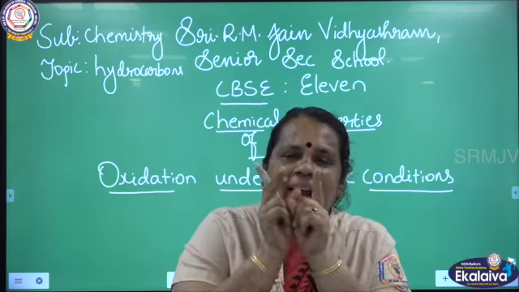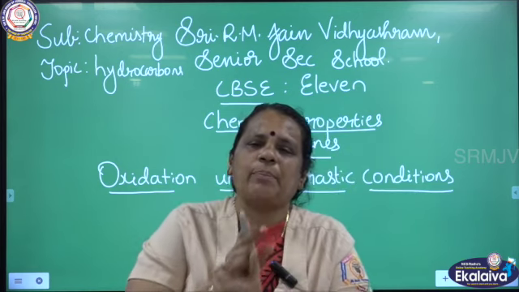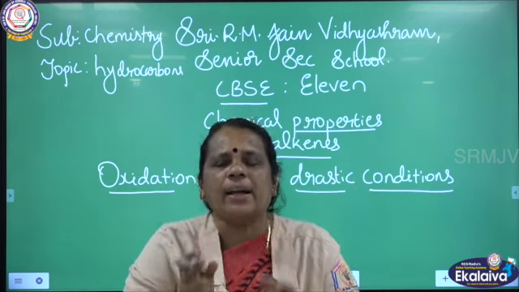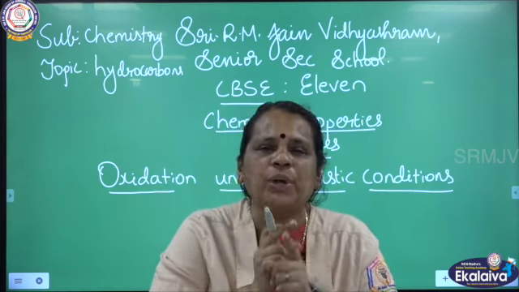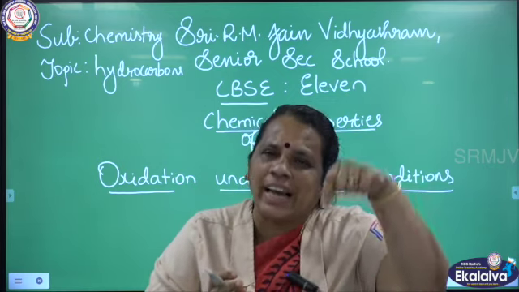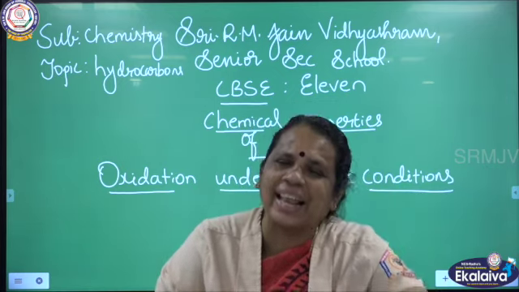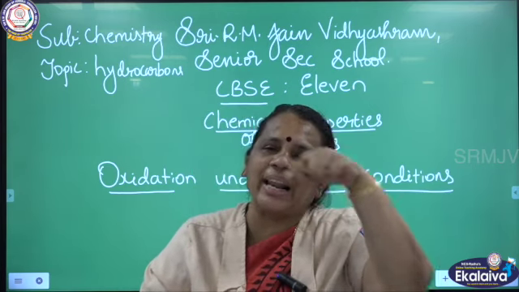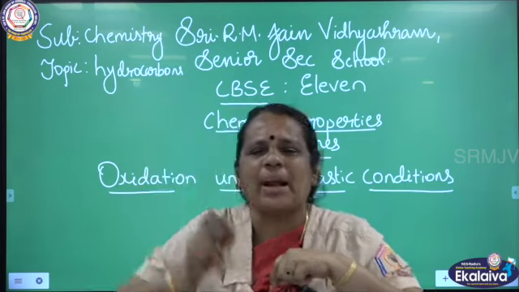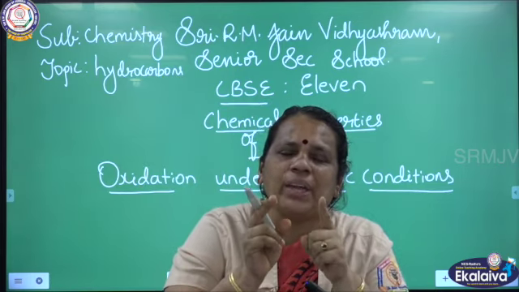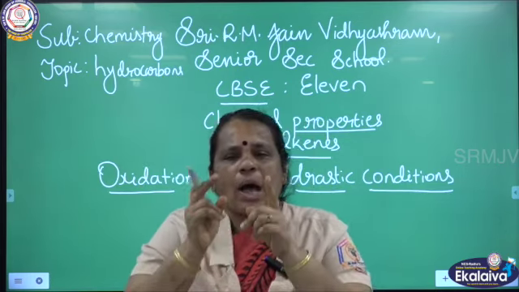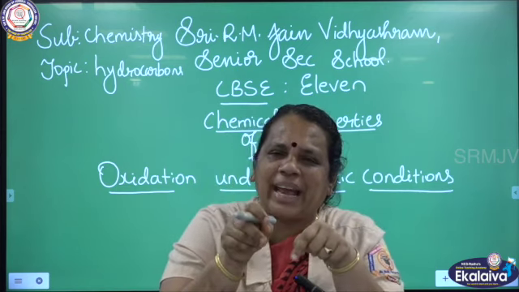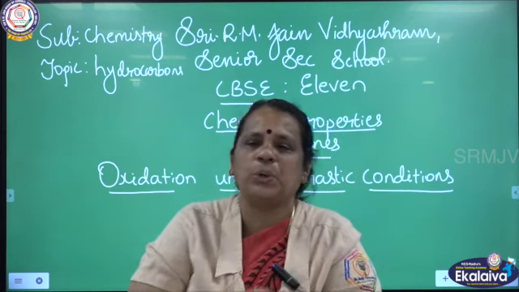Ethene, by adding oxygen and water in the presence of Baeyer's reagent, gave 1,2-ethanediol. So what is the product I got there? 1,2-ethanediol.